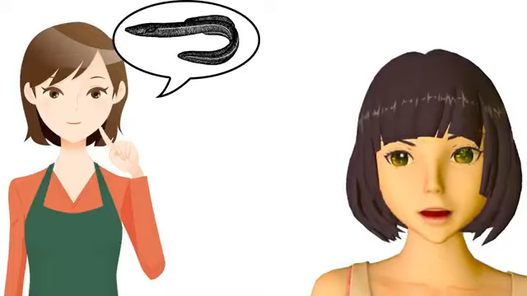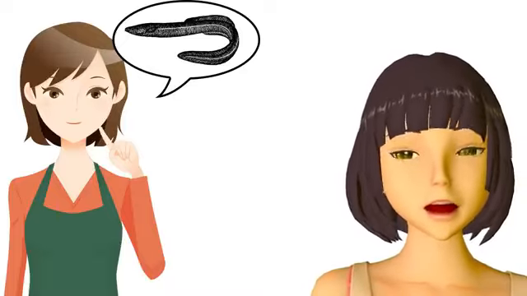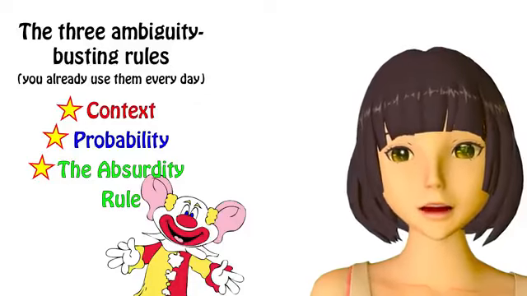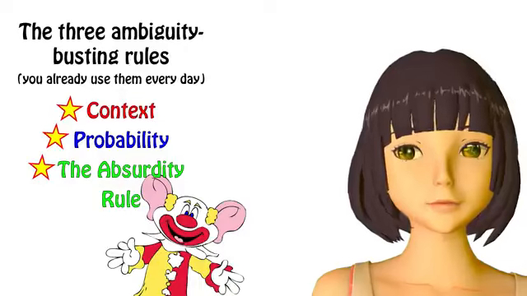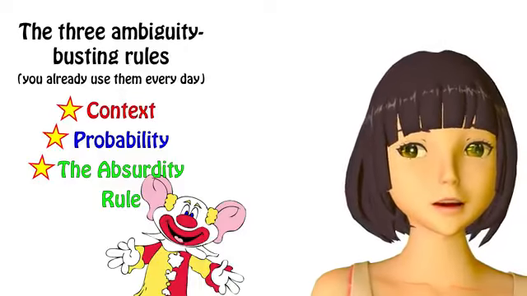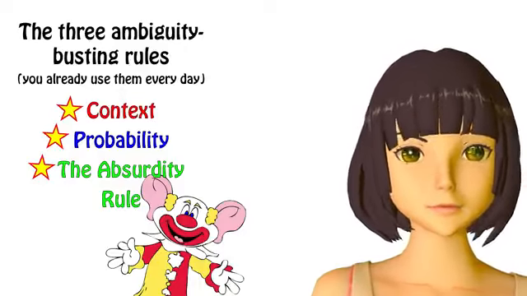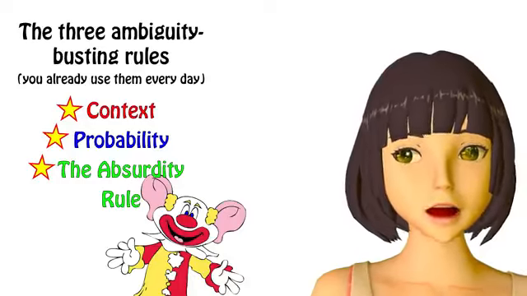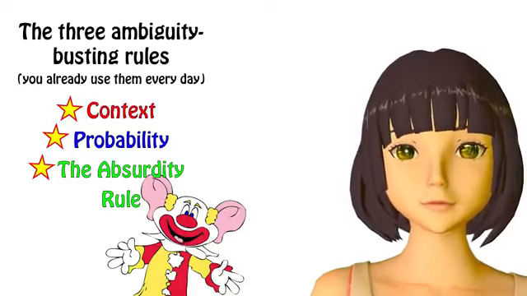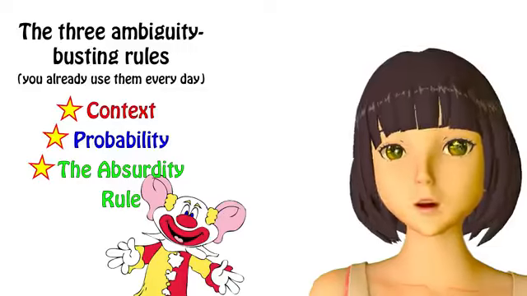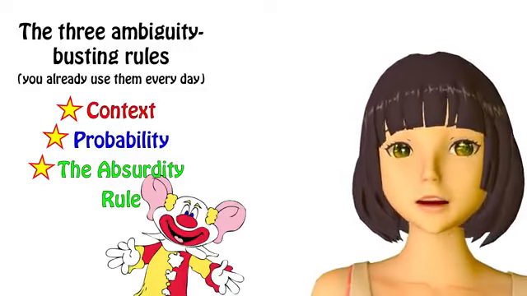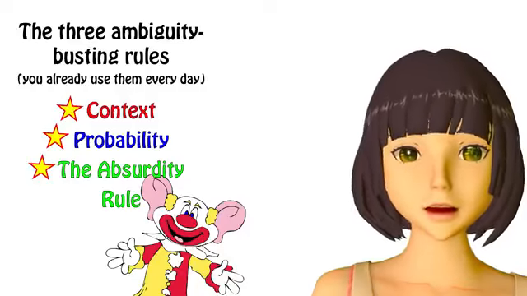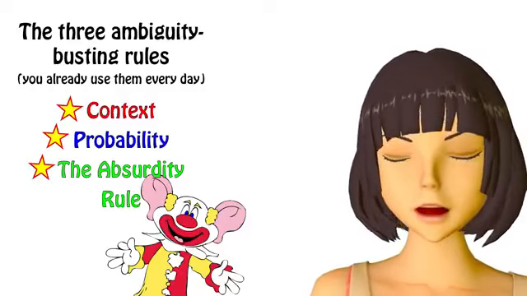Well, in Japanese, and it's just the same in English or any other language, we have three rules that we apply to interpreting sentences that can be in any way ambiguous: context, probability, and the absurdity rule. Context is the obvious one that we've already discussed. If I say, "My left antenna was so broken that it fell off," you know from context that it means my left antenna.